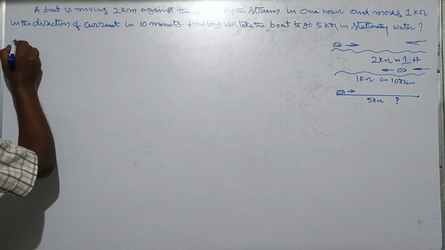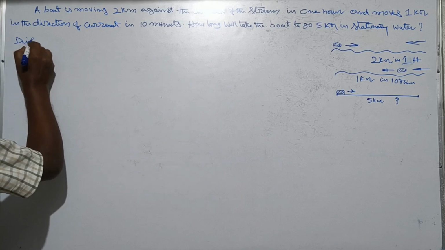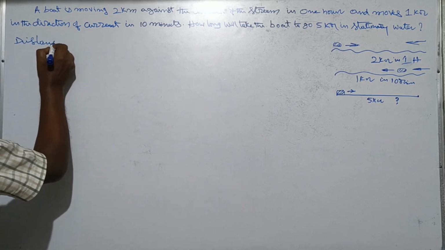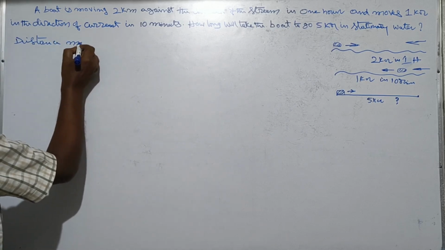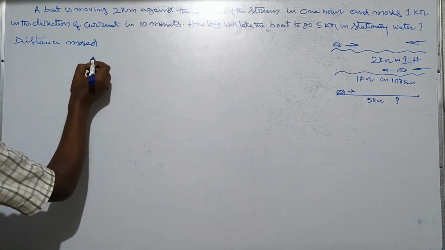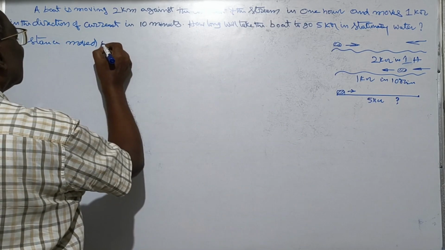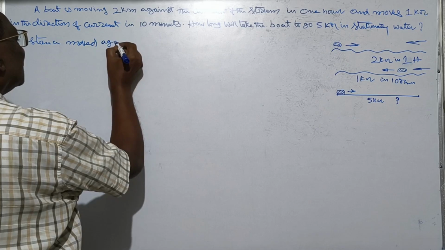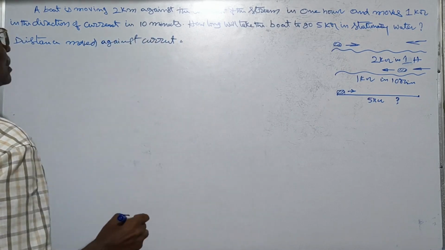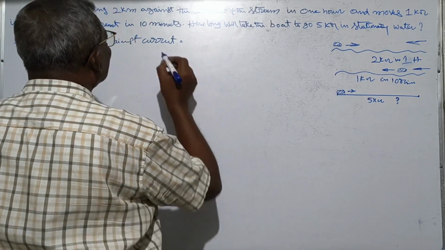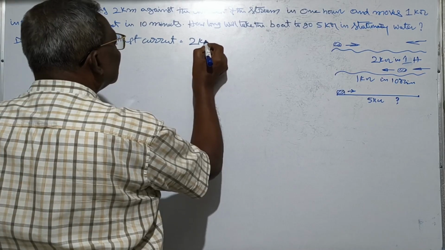That is, distance moved against the current is equal to 2 kilometers.